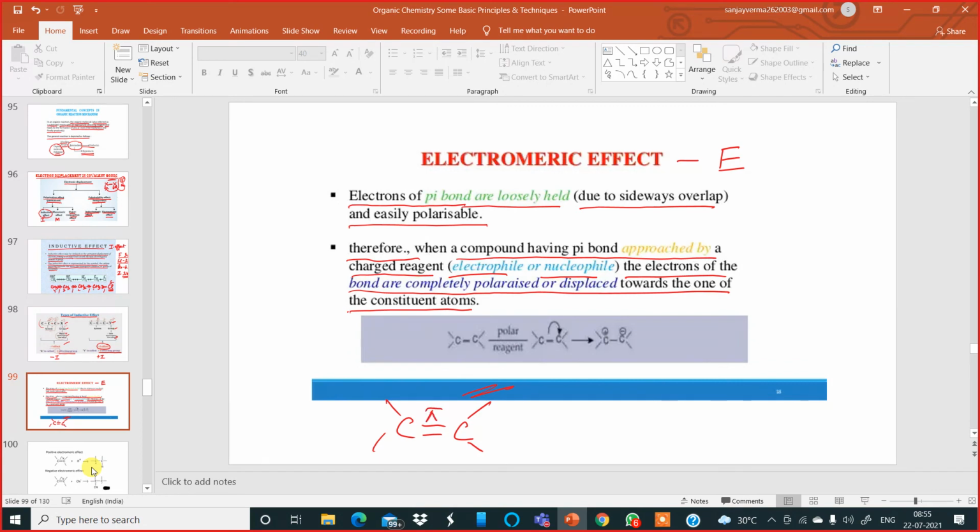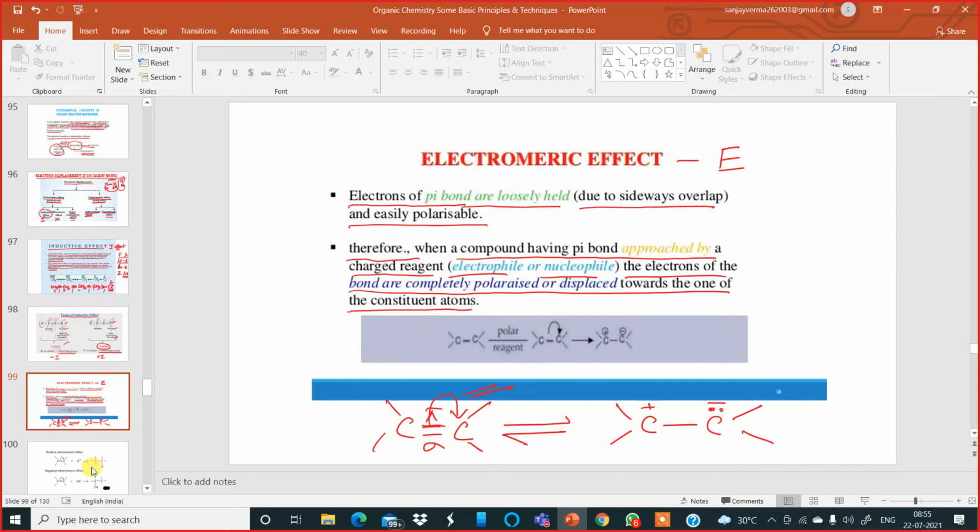One bond is a pi bond. Another one is a sigma bond. So if I bring an attacking reagent, it can be anything. In the presence of an attacking reagent, either a nucleophile or electrophile, the pi bond moves to one of the carbon atoms. After the pi bond moves to one of the carbon atoms, we have a structure like this. If the pi bond moves in the right direction, then this carbon becomes negative charge and this carbon becomes positive charge. So we have a charged species over here.